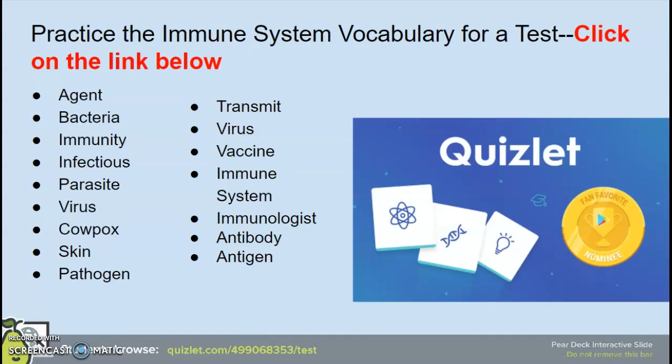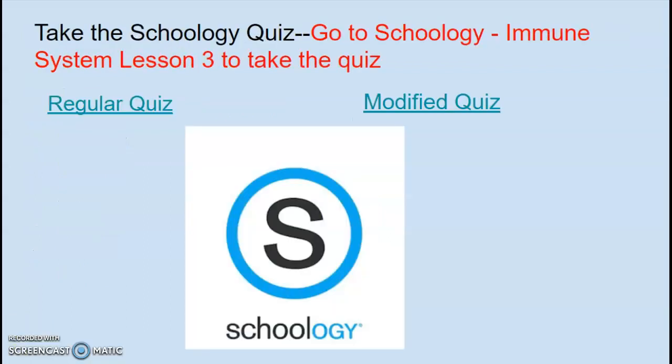Here on slide 18, there should be a link that pops up for a Quizlet. So you can study for your immune system vocabulary quiz. So there's a link here. You're just going to study for your Quizlet. On slide 19, once you are ready, you're going to go to Schoology and take the Immune System Lesson 3 quiz. So go to Schoology, Immune System, Lesson 3, take the quiz.